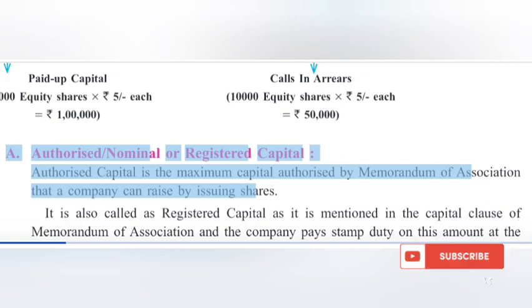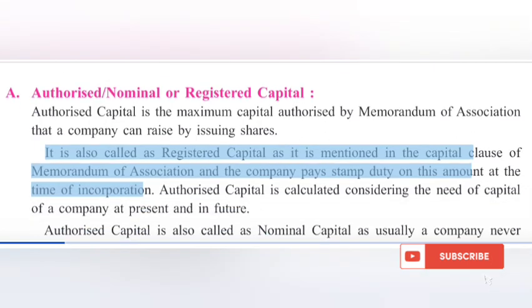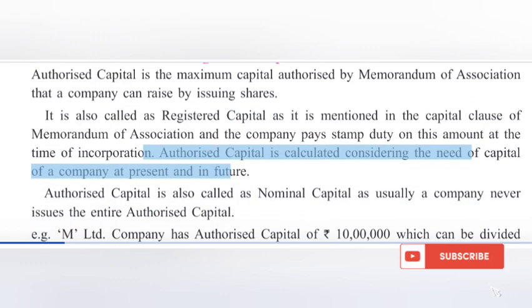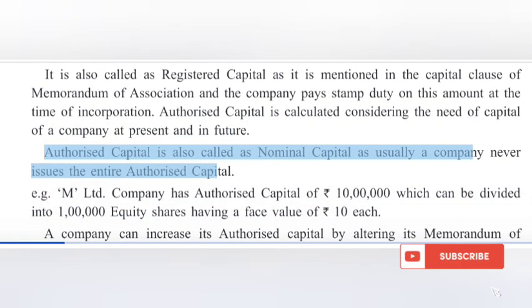Authorized capital is the maximum capital authorized by memorandum of association that a company can raise by issuing shares. It is also called registered capital as it is mentioned in the capital clause of Memorandum of Association and the company pays stamp duty on this amount at the time of incorporation. Authorized capital is calculated considering the need of capital of a company at present and in future. Authorized capital is also called nominal capital as usually a company never issues the entire authorized capital.